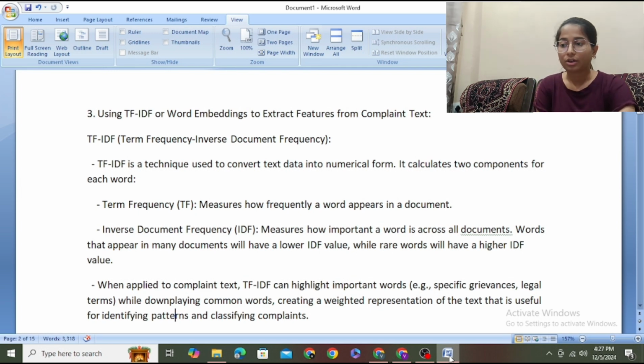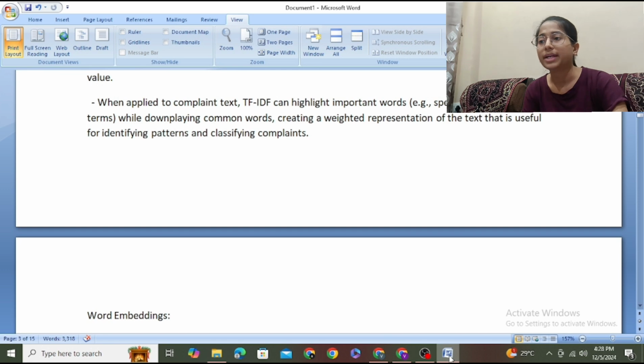Words that appear in many documents will have a lower IDF value, while rare words will have a higher IDF value. When applied to complaint text, TF-IDF can highlight important words while downplaying common words, creating a weighted representation of the text that is useful for identifying patterns and classifying complaints.